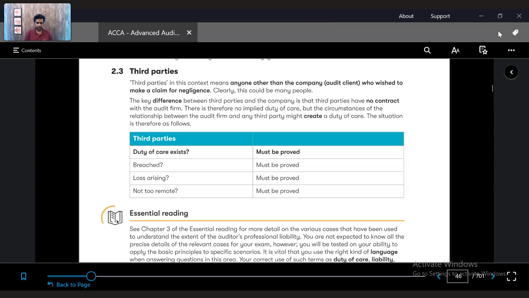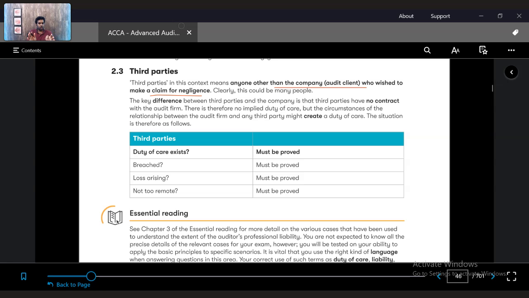Now let's talk about third parties. A third party means anyone other than the client company who wishes to make a claim for negligence. Let us say a bank asked for the auditor's report. The client company gave the bank the auditor's report. Based on the report, the bank gave a loan to the company, and the company then went bankrupt. Now the bank is filing a case against the auditor, stating: I looked at your audit opinion, it was true and fair, nothing was wrong, so because of that I gave a loan. Now the company is under bankruptcy, so you only cheated me.